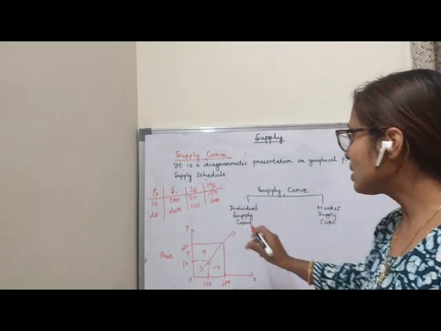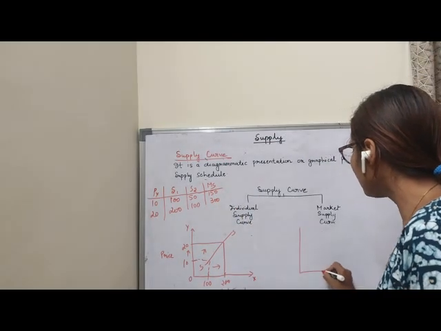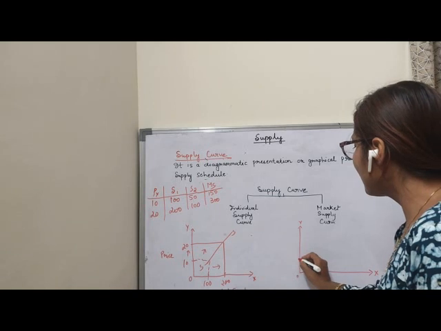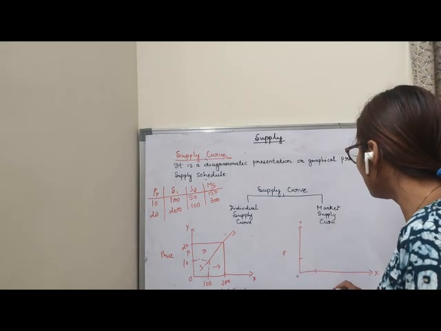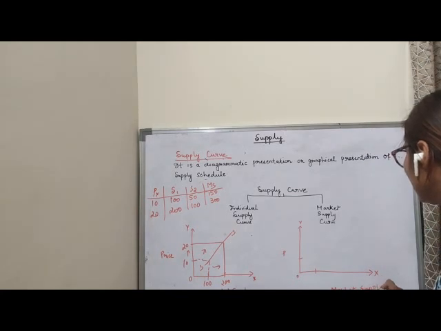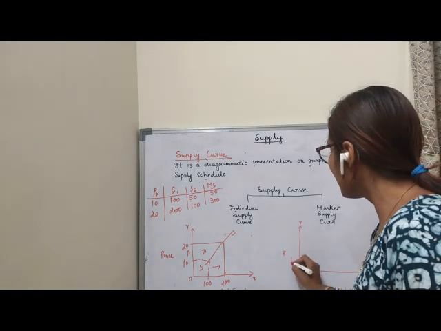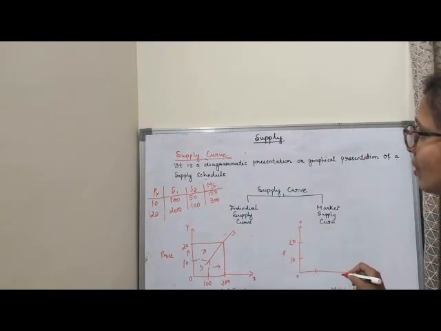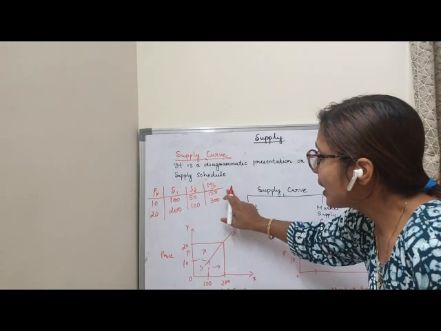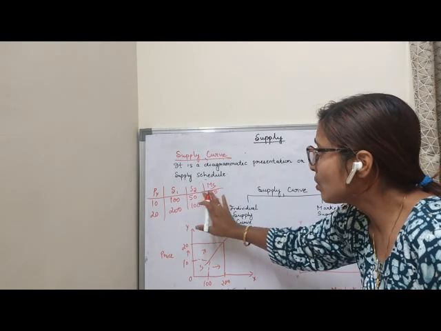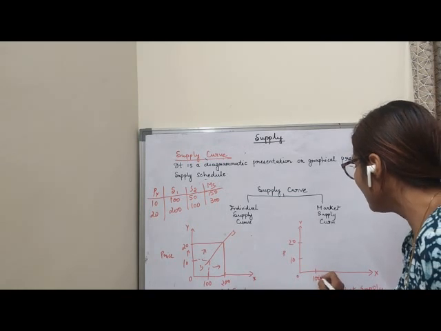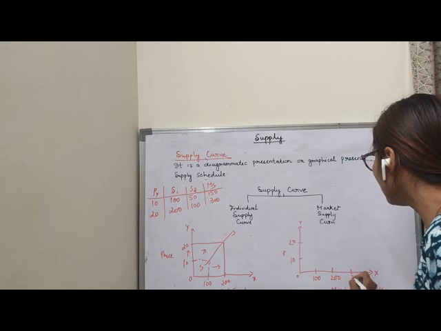So now I will plot this market supply. Here I am plotting. So here I am taking the price same, and here I am taking the supply. This is the market supply. Now you see price is the same, 10, 20. Now quantities I can see 150, 300. So don't take this one, you take the market supply. So no need to plot this and this, only the price and market supply. So I can see here 150, 100, 200, 300.